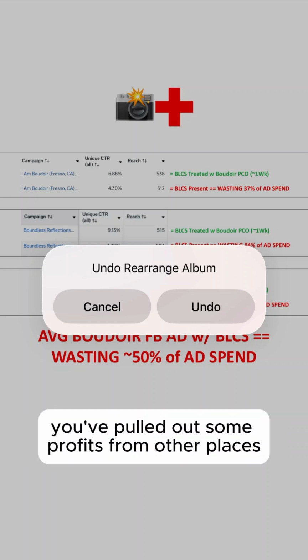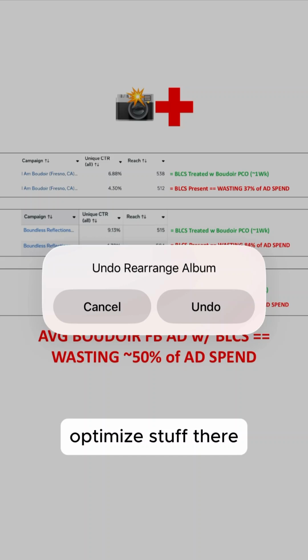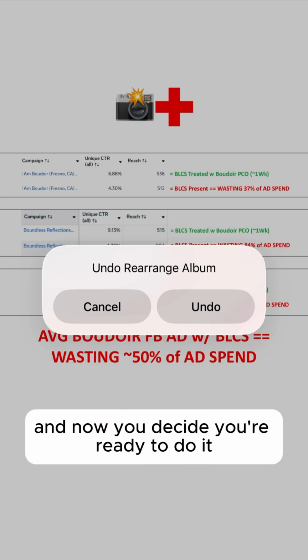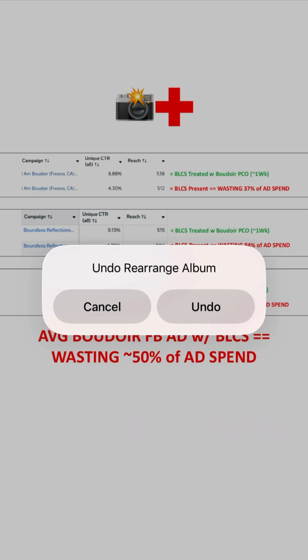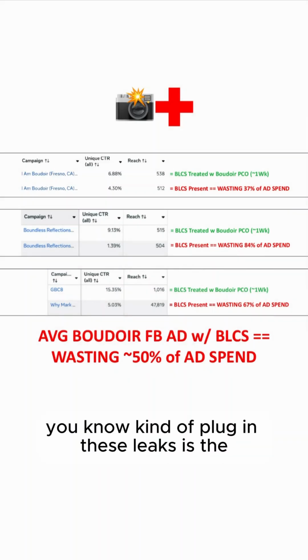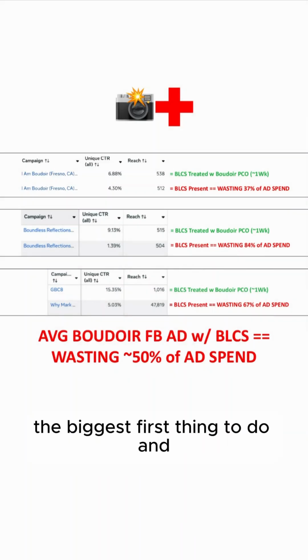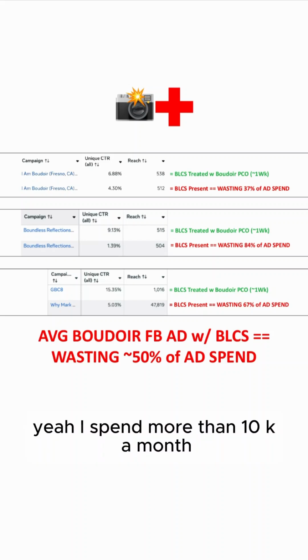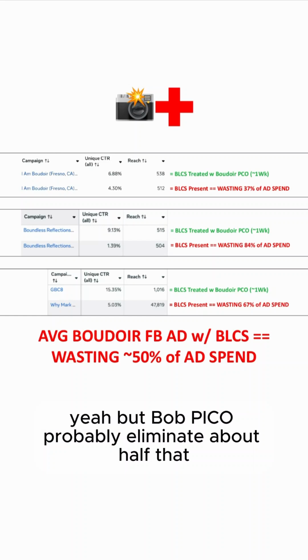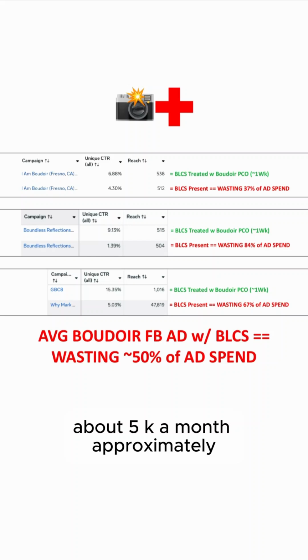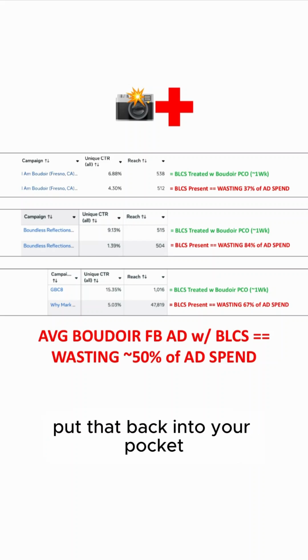So you've pulled out some profits from other places, optimized stuff there, and now you decide you're ready to do it to your Boudoir Facebook ad part of your business, by plugging in these leaks, which is the biggest first thing to do. And if you spend more than 10K a month, on average, Boudoir Pico probably eliminates about half that, about 5K a month approximately in wasted Facebook ad spend. Put that back into your pocket. You don't have to spend it anymore. Approximately 60K over the next 12 months.